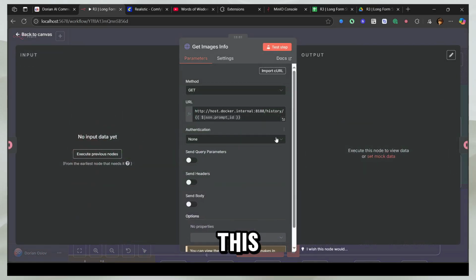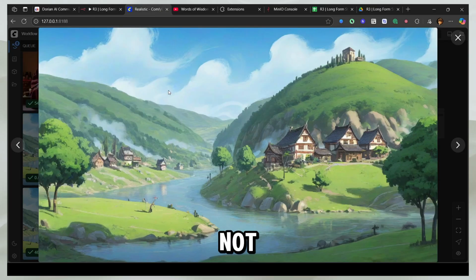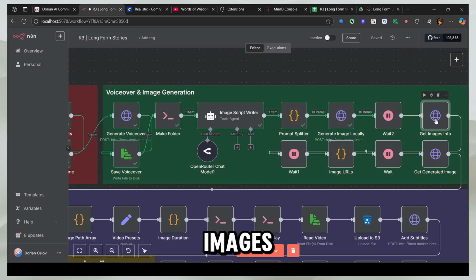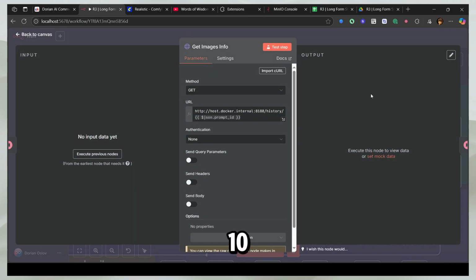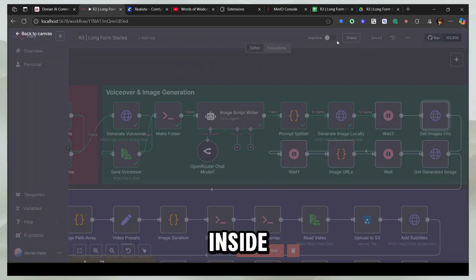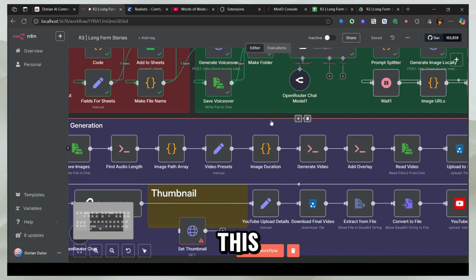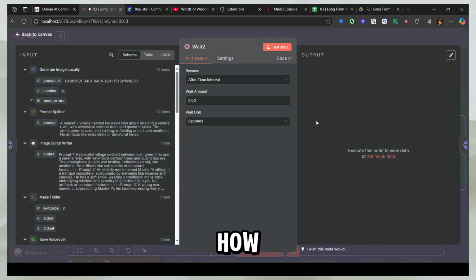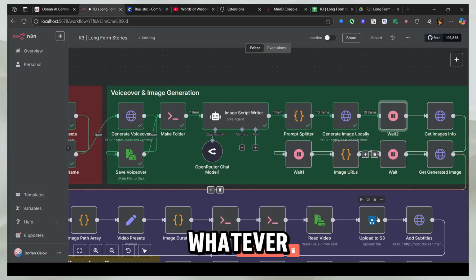So if you run this node and all the images are not ready yet, what's actually going to happen is that it's going to show you that you have 10 images here, but they will be empty on the inside. So there will be empty objects, and all this workflow will be broken. So run this on your own for once and see how long it takes for you, and then you can configure these 20 seconds, 100 seconds, or whatever it is for you.